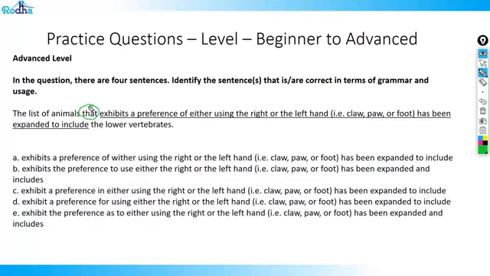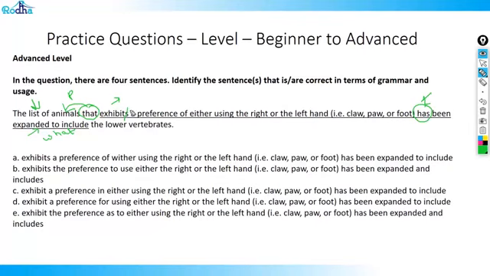The list of animals that... So what is this "that" referring to? Animals, the nearest noun. Exhibits. Now animals is plural, exhibits is singular, so it should be exhibit. A preference of either using the right or the left hand has been expanded. Now the next verb is "has". So what is expanded? You have to ask here. You will realize what is expanded is list. So list is singular, so this is correct.